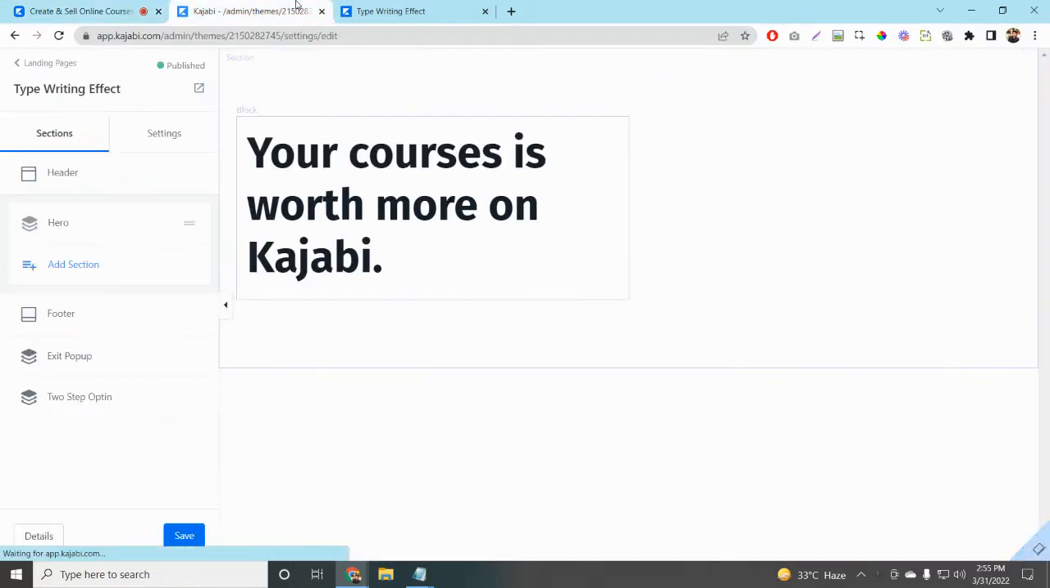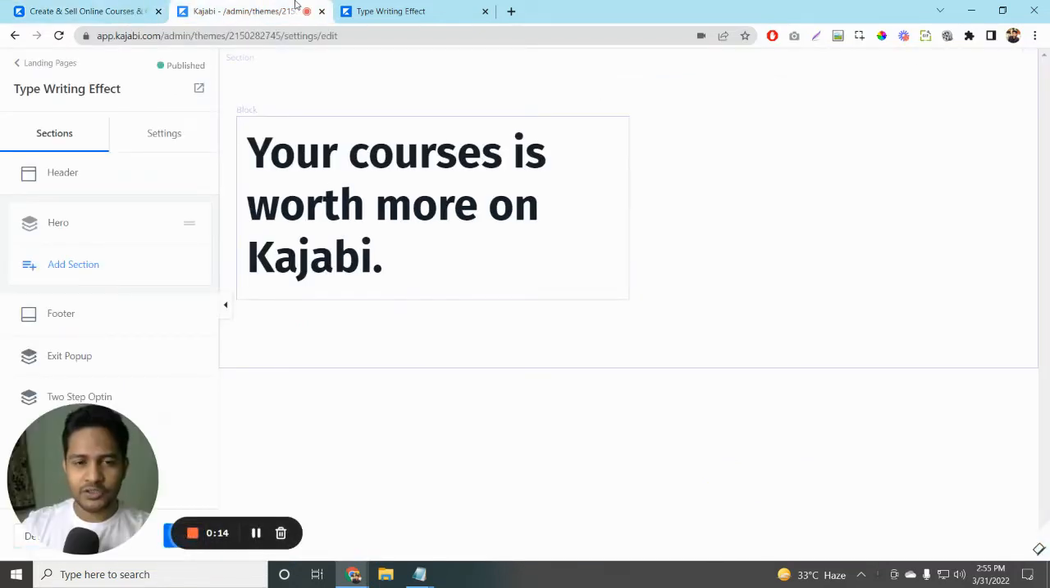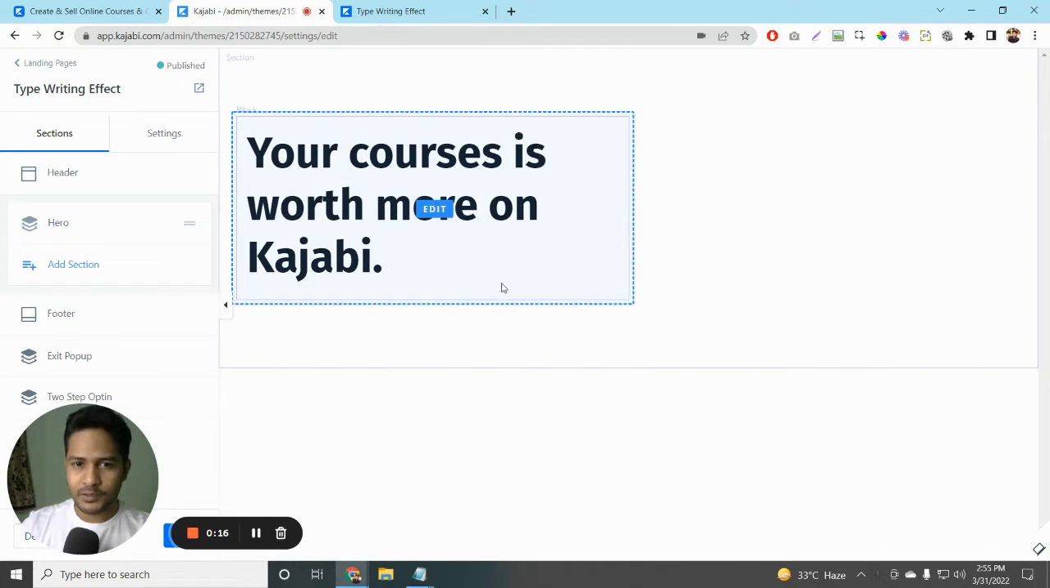So the first thing that you need to do is head over to your landing page and add some text to which you want to apply the typewriting effect. In our case, we're going to be applying the typewriting effect to this piece of text over here.